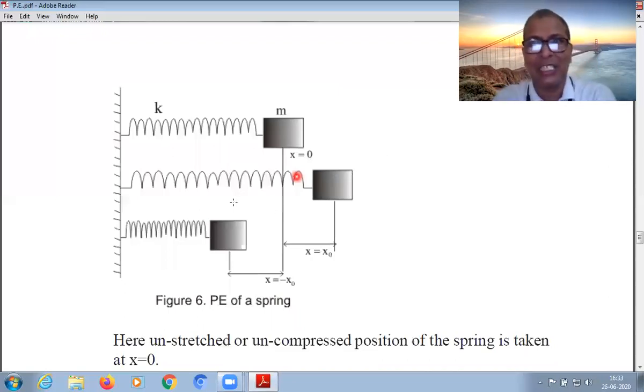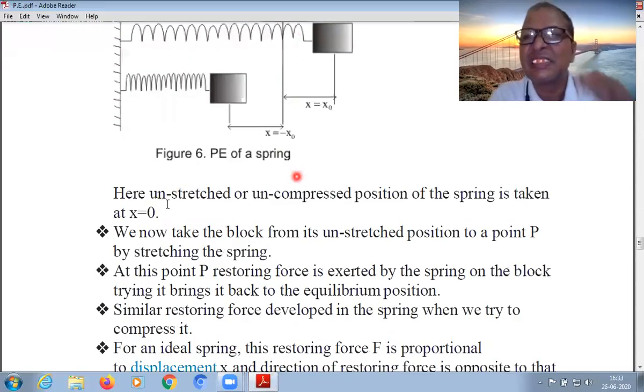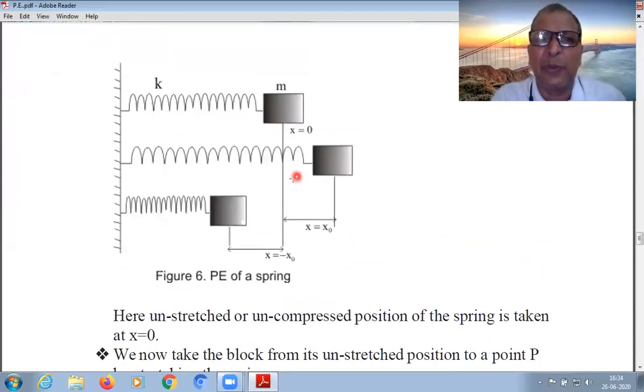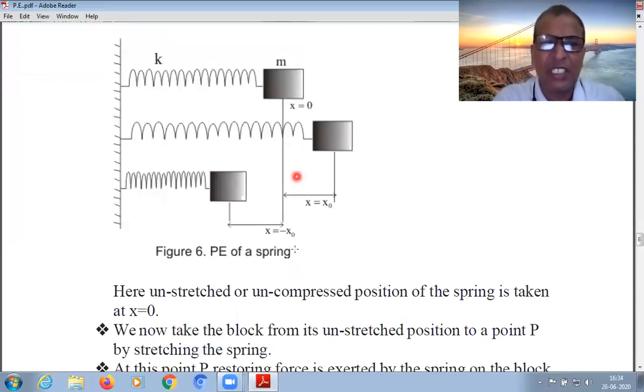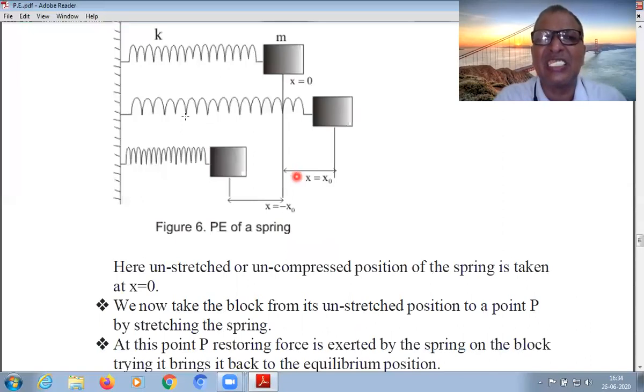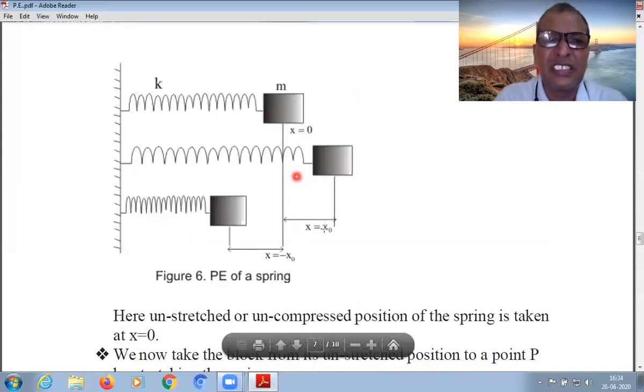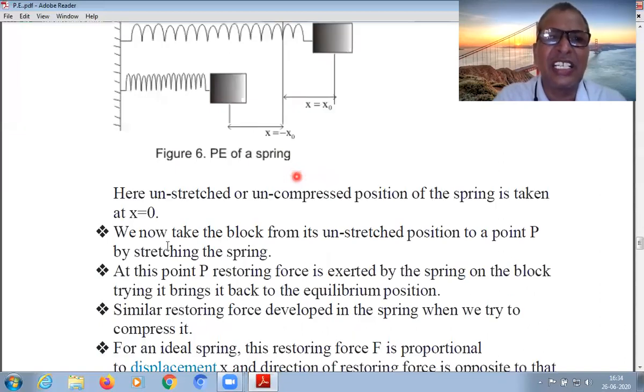So it is the conversion of potential energy to kinetic energy. The normal condition of the spring is taken as this reference line. See very carefully in the diagram. When it is stretched, this is a position; compressed, it is a position. These are the points we are considering.